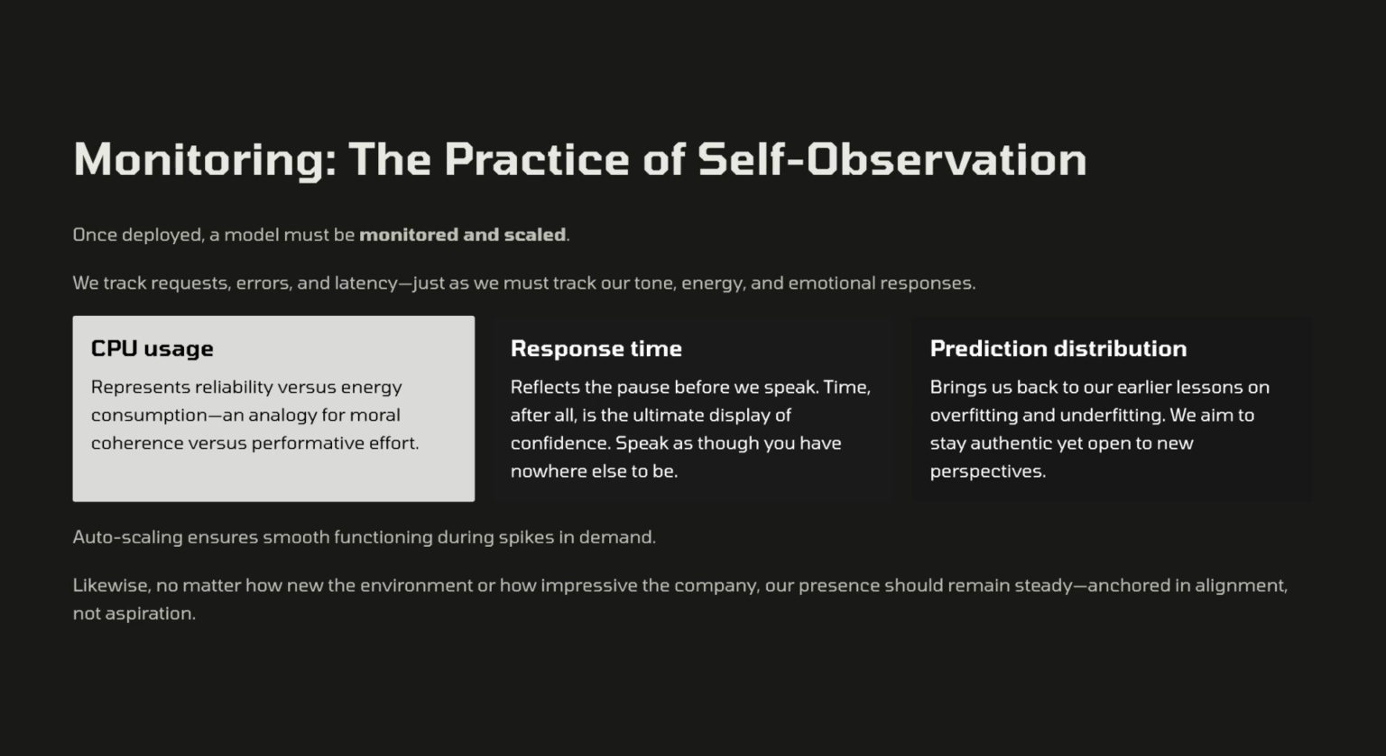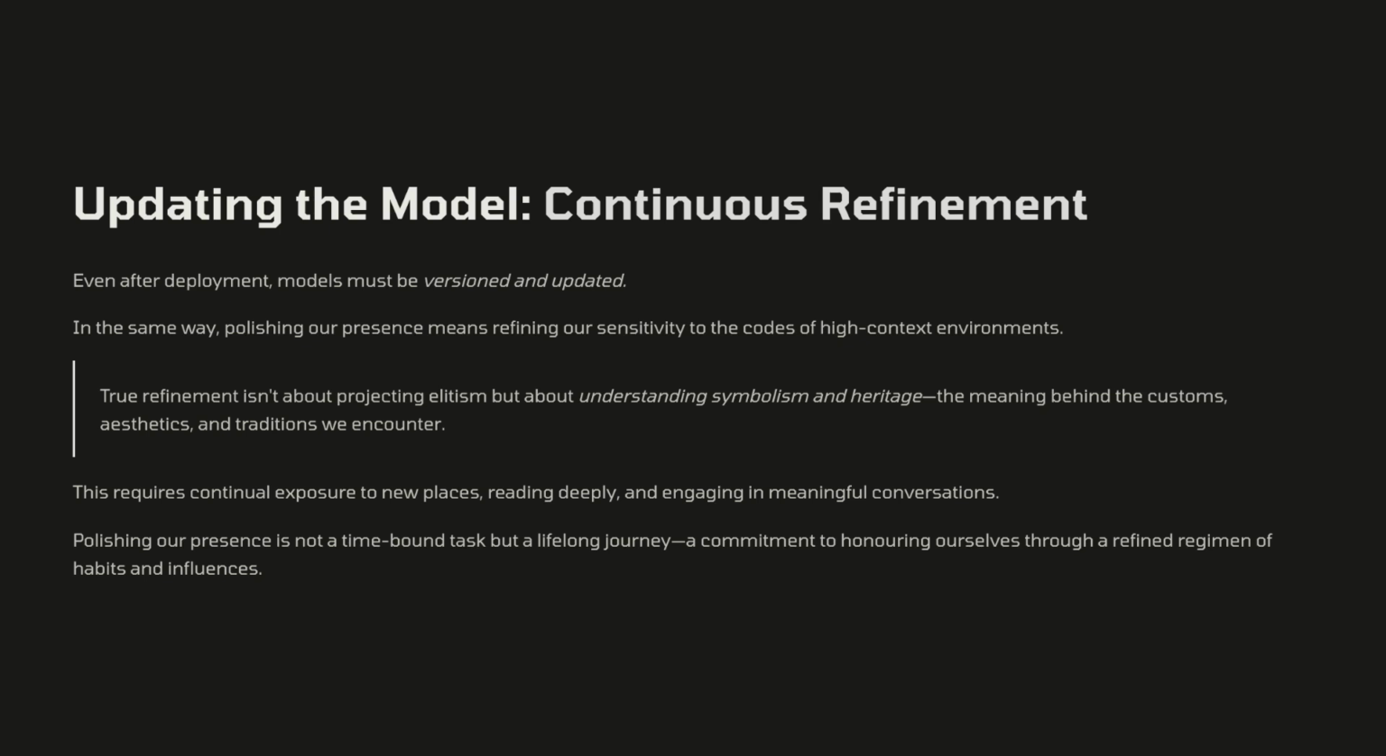Prediction distribution brings us back to our earlier lessons on overfitting and underfitting. We aim to stay authentic, yet open to new perspectives. Auto-scaling ensures smooth functioning during spikes in demand. Likewise, no matter how new the environment or how impressive the company, our presence should remain steady, anchored in alignment, not aspiration. Even after deployment, models must be versioned and updated.